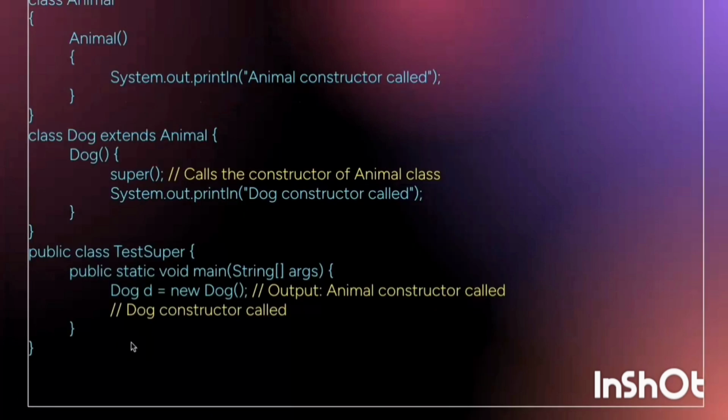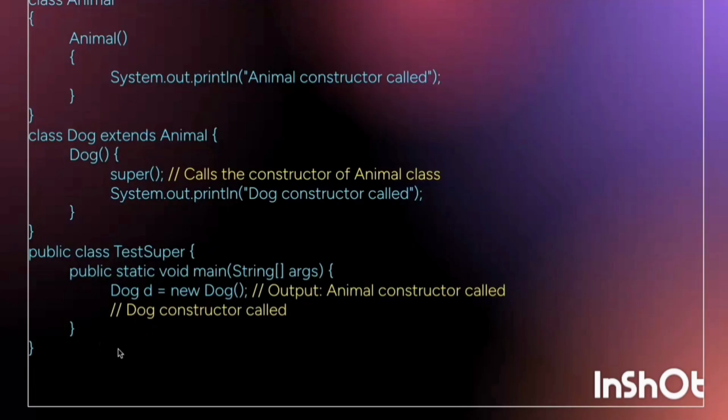Here is an example of superclass. Here in dog we use the super keyword. Now dog is inheriting the property of animal. Create an object of dog and want to print the message. It will print the message of animal, the parent class here. So dog will inherit the property of animal, so it prints the animal print statement. Also it will print the statement of dog class. So we are inheriting the property of parent due to super keyword.